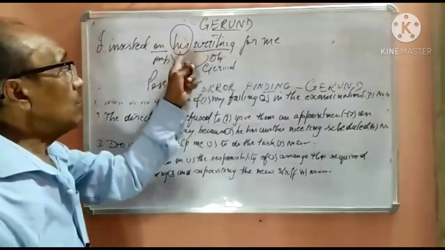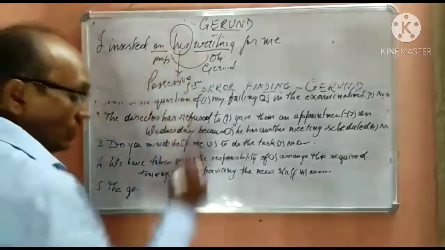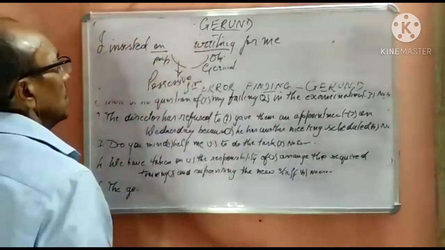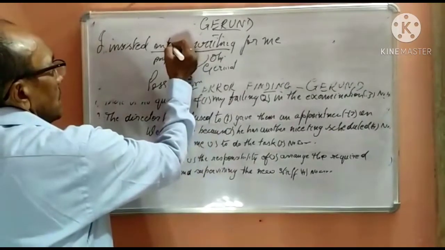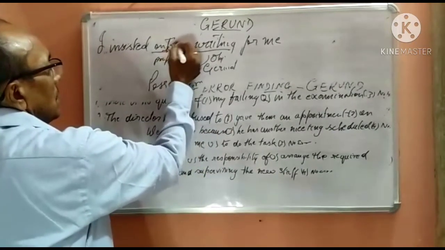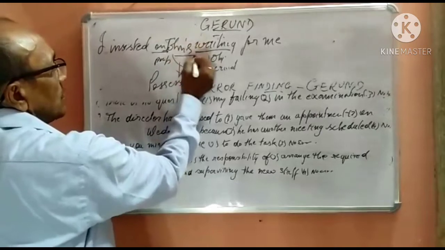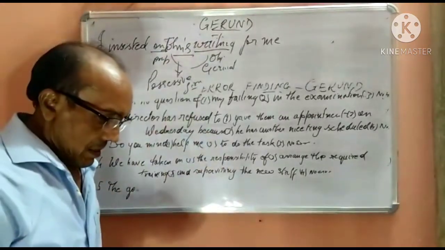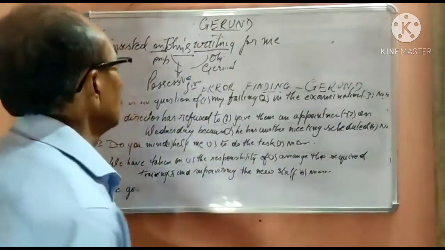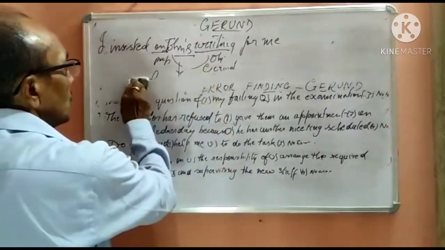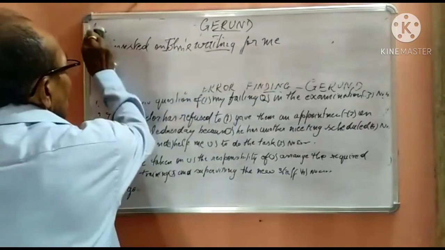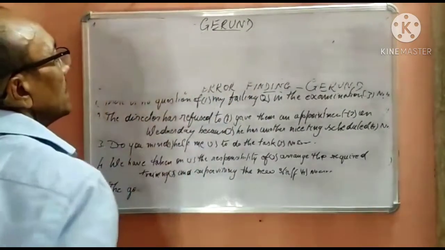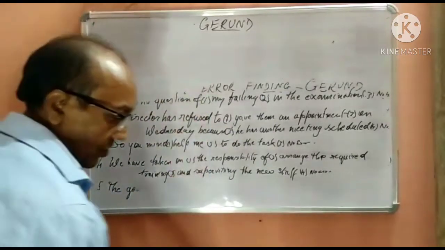And if there is a noun or pronoun, if there was no his, for example, it was here on Ram's or John, then it should be John's, apostrophe s. John's waiting for me. I hope I'm loud and clear. Now I shall move on to finding errors pertaining to gerund.